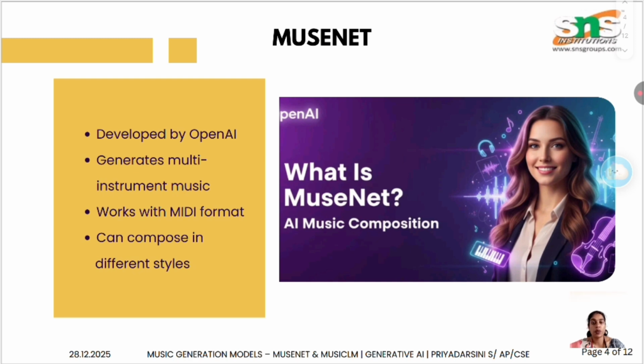What makes MuseNet special is that it can generate music in different styles like classical, jazz, or even pop. For example, it can combine styles like Mozart and modern music, which shows how powerful AI has become in creativity. Technically, MuseNet learns music by predicting the next note in a sequence, just like how a language model predicts the next word.